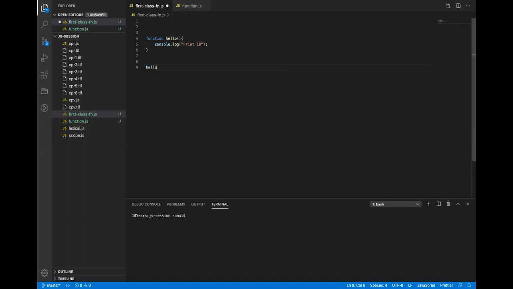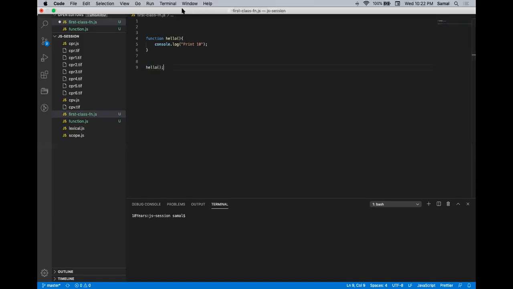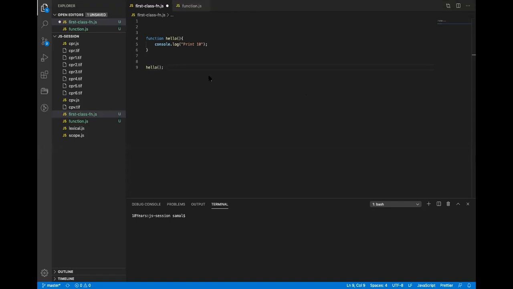I'm calling the function. So what will it print? It will print 10, right?